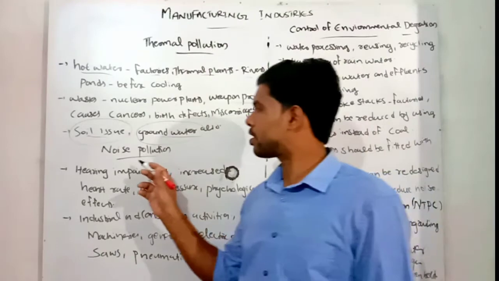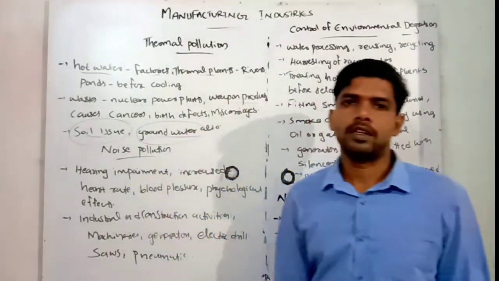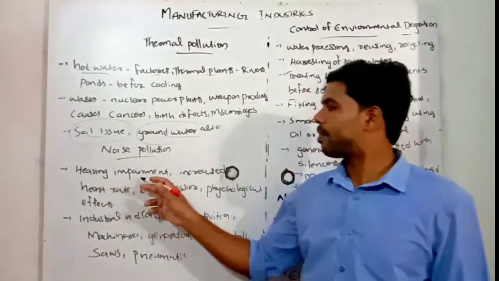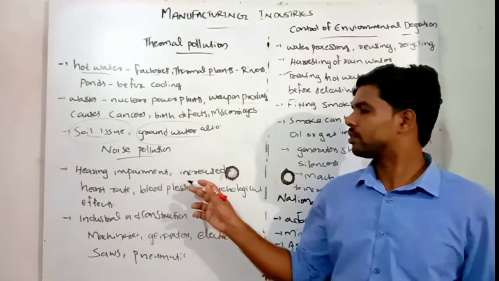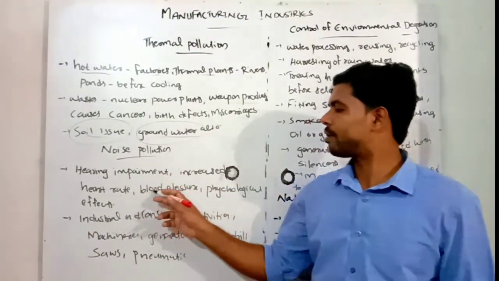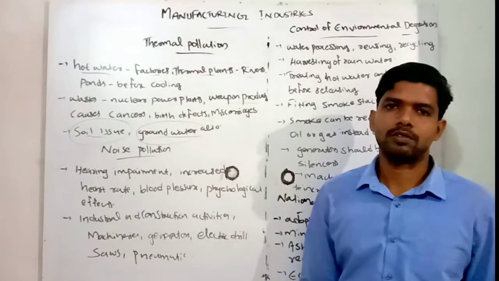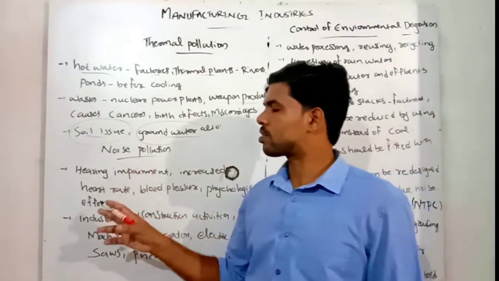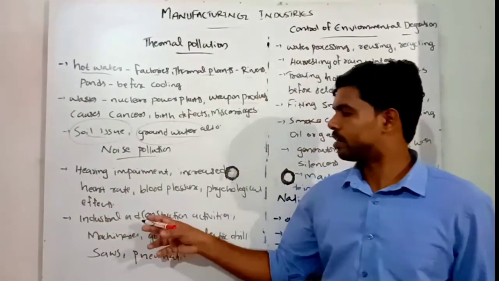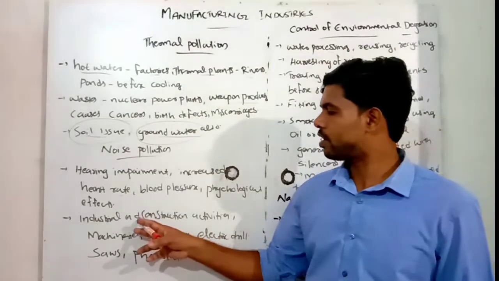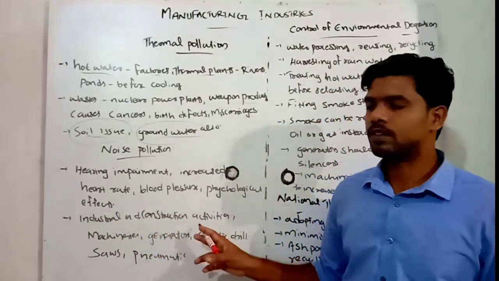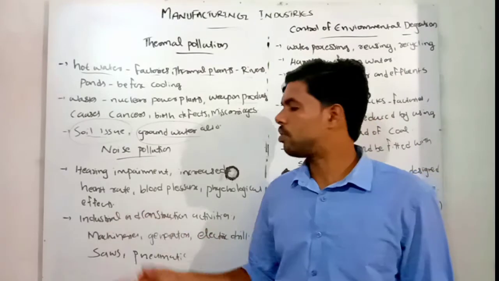The next and last type of pollution is called noise pollution. Noise pollution causes hearing impairment, increased heart rate, high blood pressure and psychological effects. Noise pollution comes from factories, industrial areas and other areas. Industrial and construction activities cause our noise pollution widely.